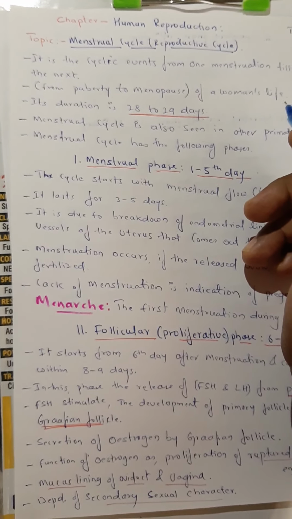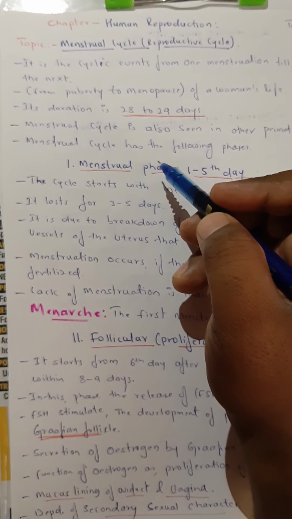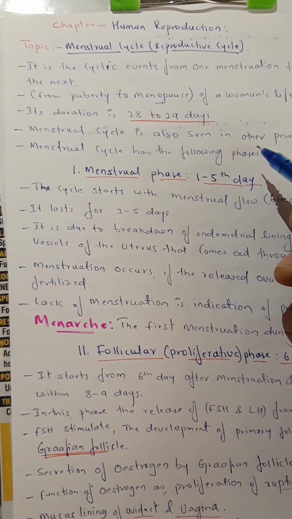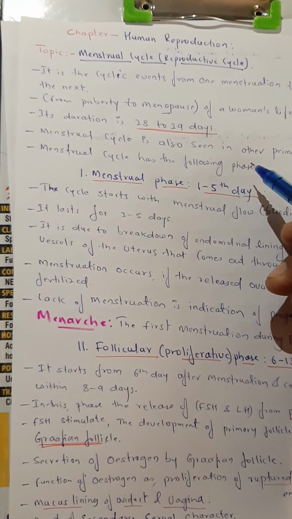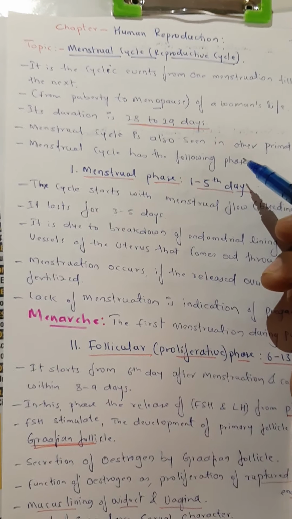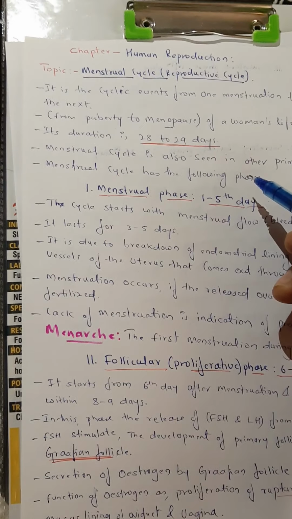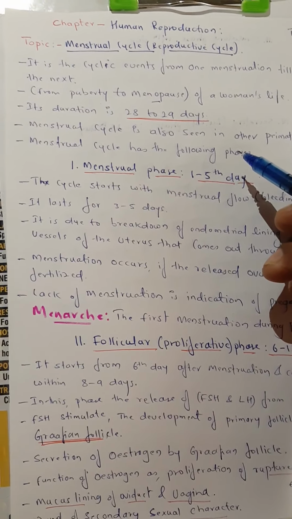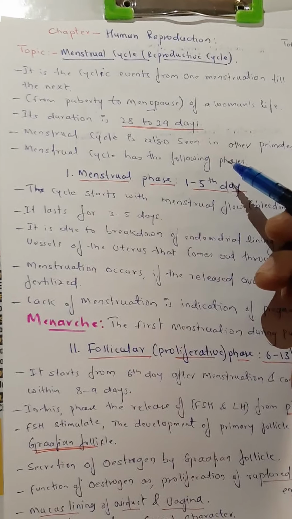Usually this cycle starts in a female after puberty and continues to menopause. Here we know what puberty means. Puberty is the time of release of the first egg, and menopause is the time when the release of egg stops.